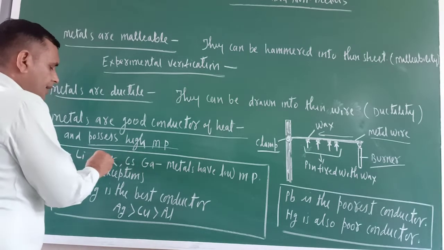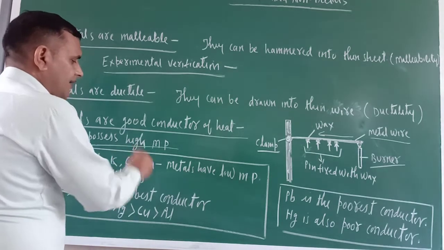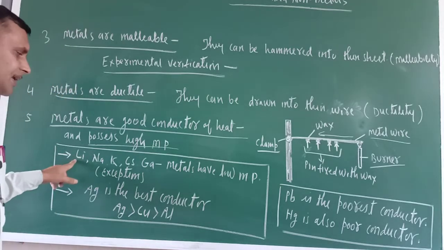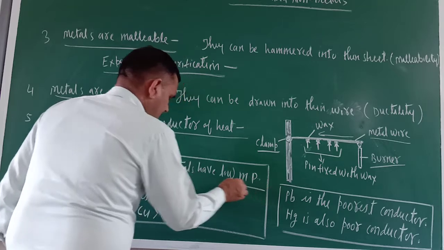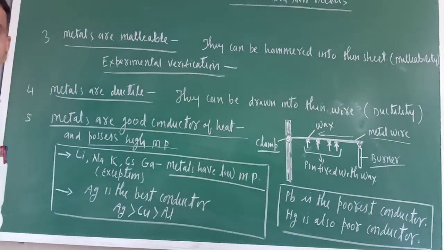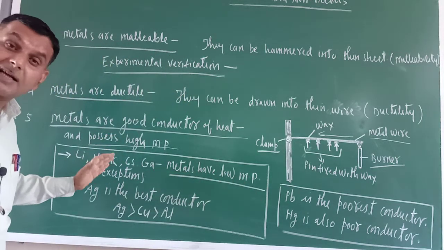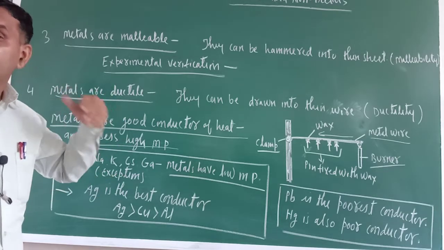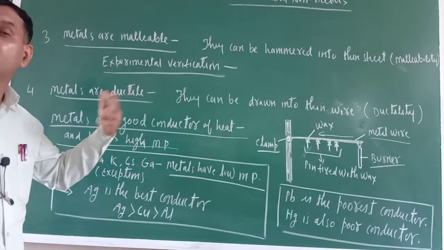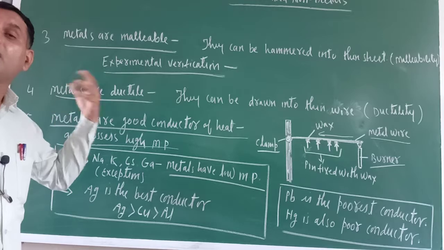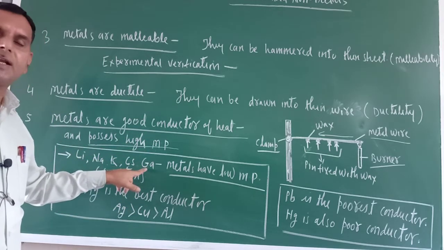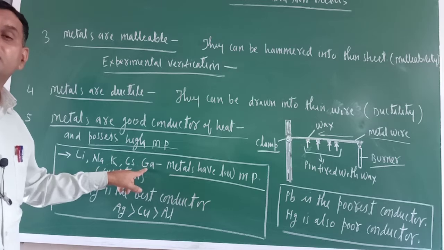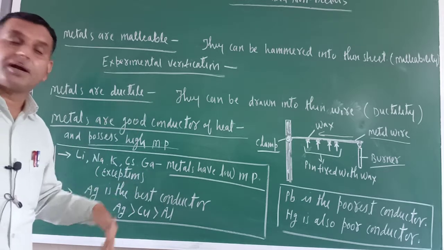These metals have a low melting point. Okay, so these are exceptions. Generally metals are good conductors of heat and electricity, and they have a high melting point, but lithium, sodium, potassium, cesium and gallium have a low melting point.